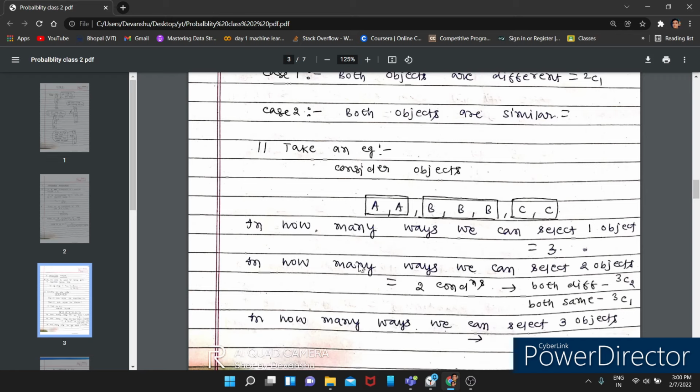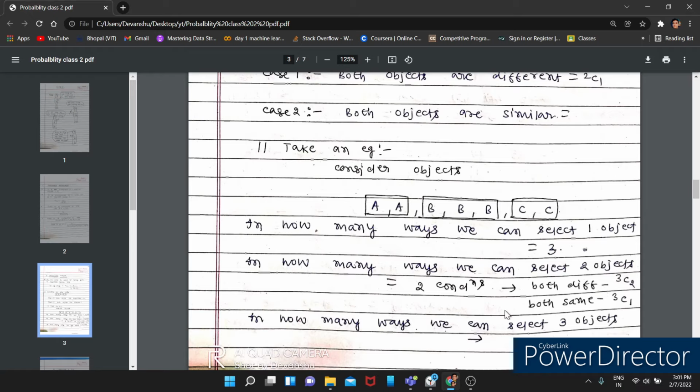Second case: in how many ways can we select two objects? There may be two cases possible: both are different, or both are the same. These are the two cases.